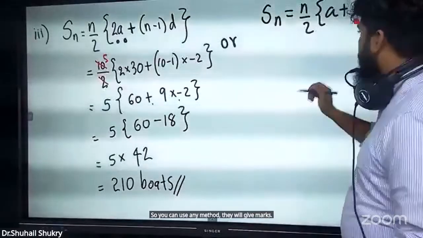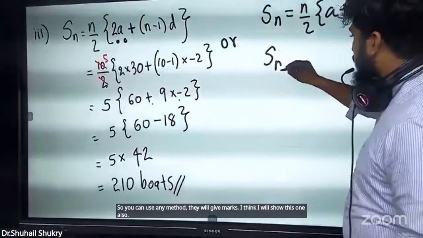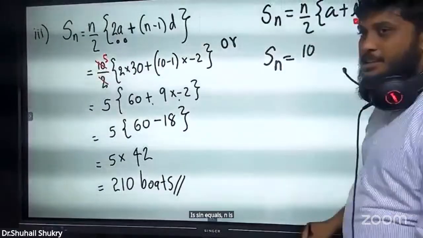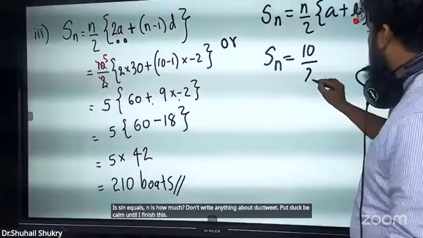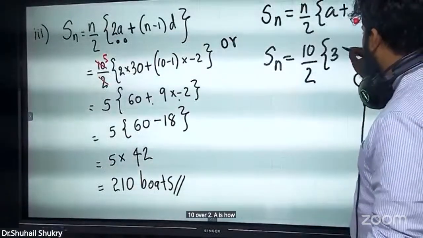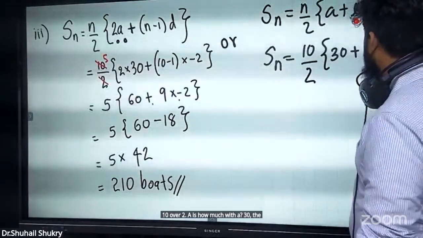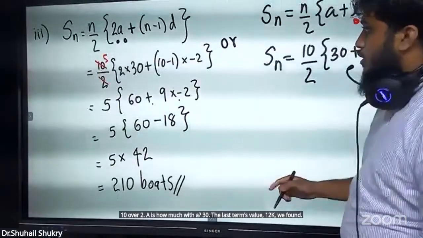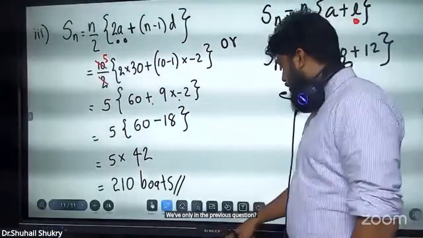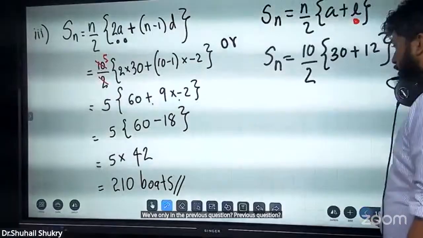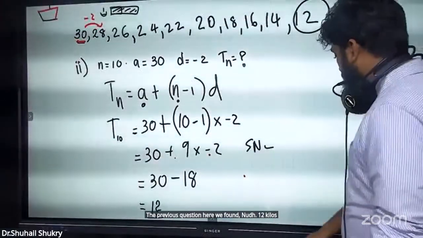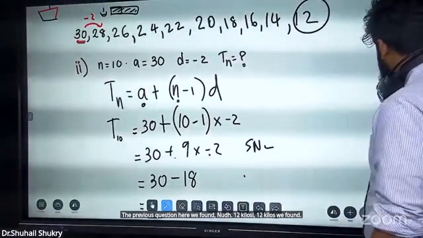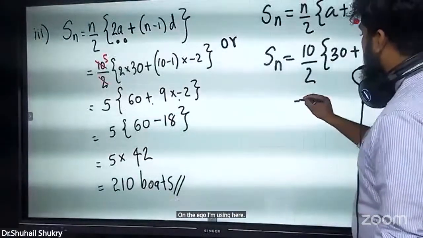I think I will show this one also. Sn equals, n is how much? 10, but don't write anything, wait until I finish this. 10 over 2. A is how much? 30. The last term's value, the 12th term, we found in the previous question, and I am using it here.